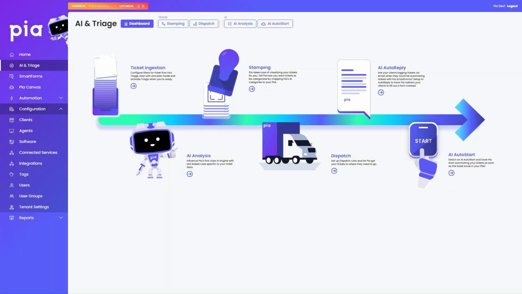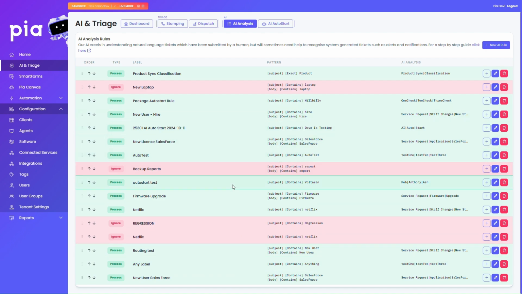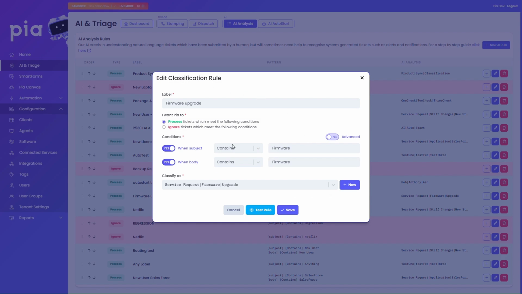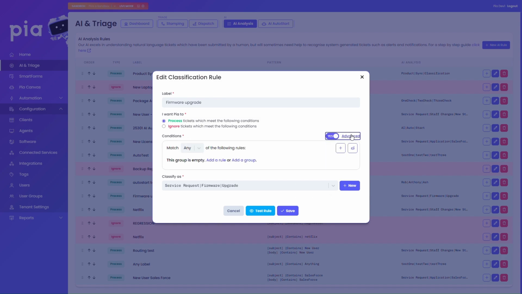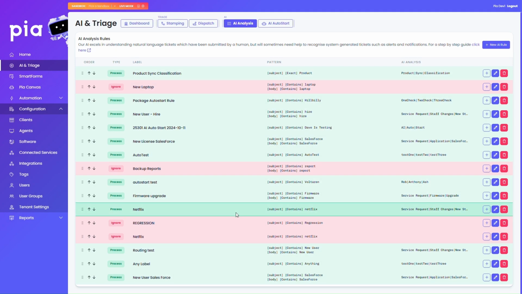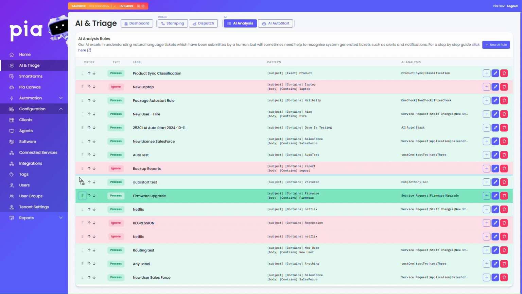In this video, we will take a look at the AI analysis area in the new AI and Triage experience. The AI analysis feature of PIA Triage is responsible for classifying your tickets using PIA's machine learning model. PIA's machine learning will classify tickets using a standard set of categories which PIA has developed.